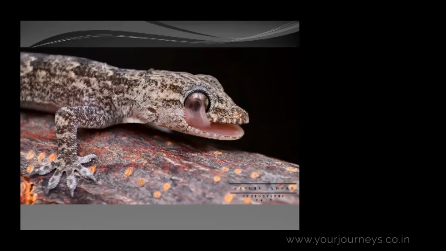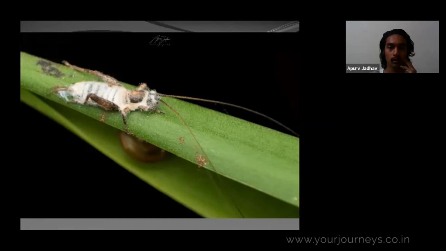Yeah, after that come the subjects which are like documentation of what's going on. Here you can see there's a cricket which is naturally dead.